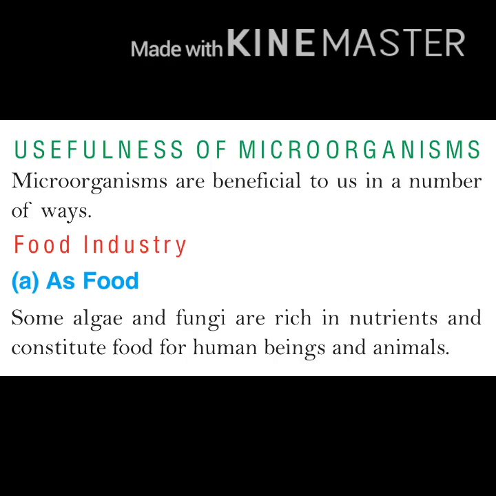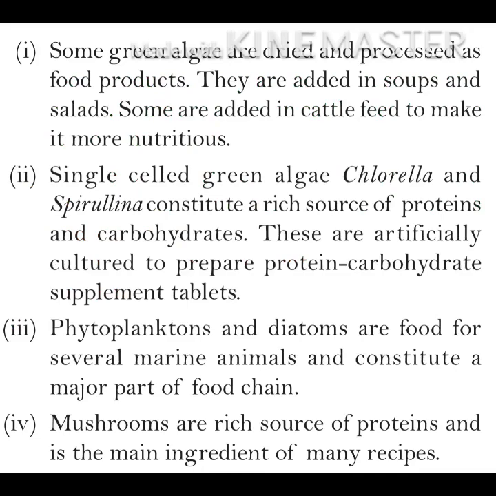First is as food. Some algae and fungi are rich in nutrients and constitute food for human beings and animals. How do they provide food to human beings and animals? Some green algae are dried and processed as food products, and they are used in soups and salads, and they are used as cattle feed to make it more nutritious.